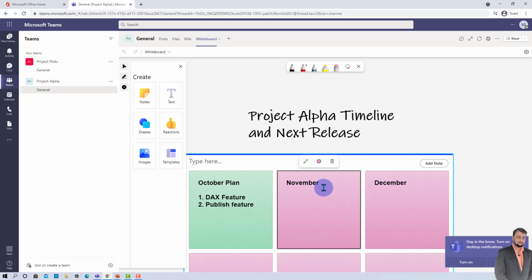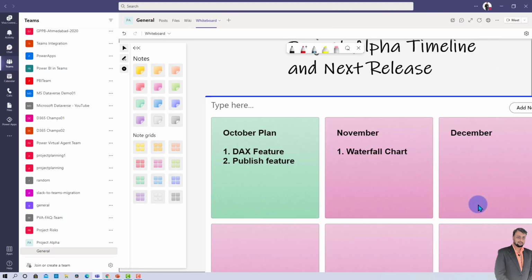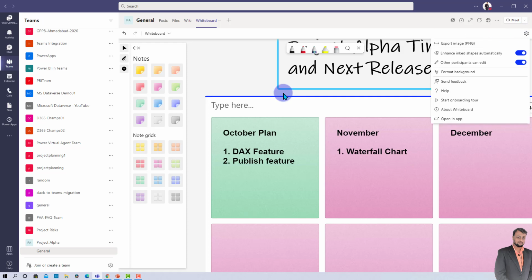now he can also make some changes over here, saying that in November we need to make a waterfall chart. So he will just share his thought, and in the same way other team members can also share their thoughts. And you can see I opened Dhruvin's account now and that change is reflected in real time over here. So isn't that cool? Second important thing, sometimes what happens here is you have many team members and so many